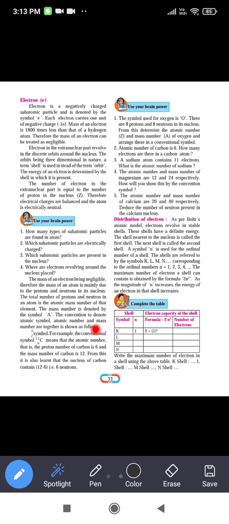The convention to denote the atomic symbol, the atomic number and the mass number together is shown as follows. Now see the symbol, how to denote the atomic mass and atomic number. For example, the element sodium, the atomic number of sodium is 11. So this 11 will be written as the